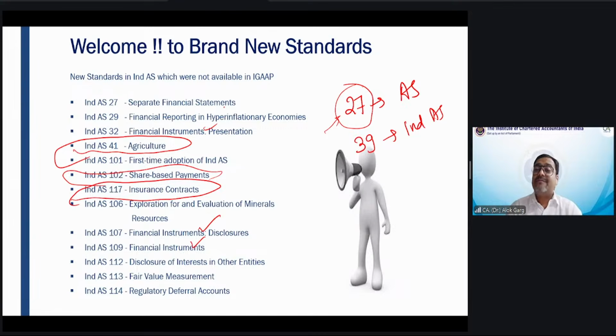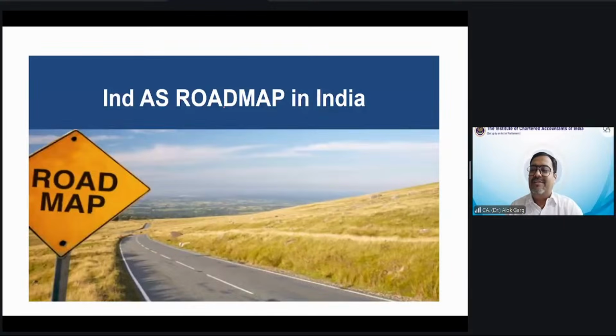So you can see there are a lot of standards, a lot of new guidance in Indian accounting standard, where we don't have the accounting standard, but we have the Indian accounting standard. Is that clear? Great. So friends, we have covered the overview of Ind AS.